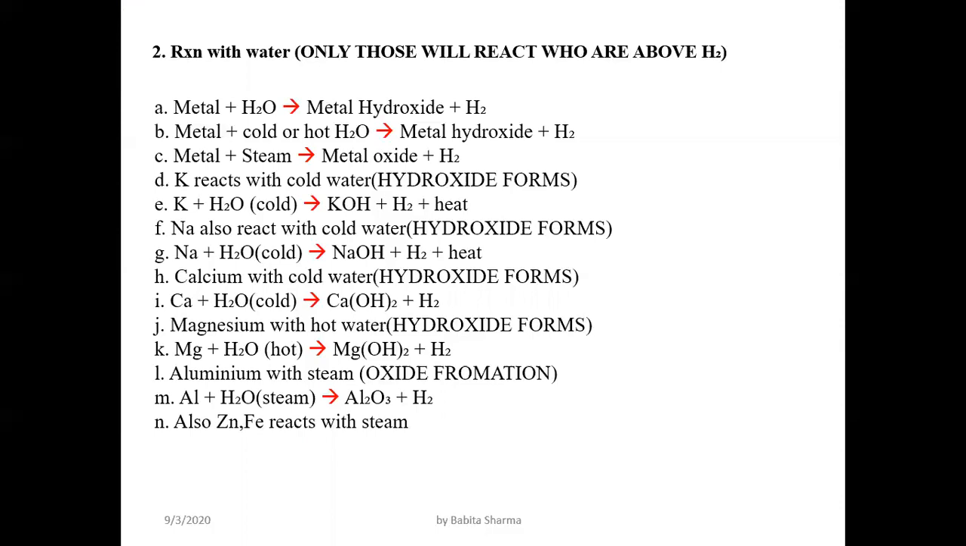But which kind of product is formed? Metal hydroxide. Sometimes a 1 mark MCQ is asked that when metal reacts with water, which kind of product is formed? Yes, the product is metal hydroxide. When metal reacts with cold or hot water, they form metal hydroxide plus evolution of hydrogen gas. Which gas is evolved? Hydrogen gas.